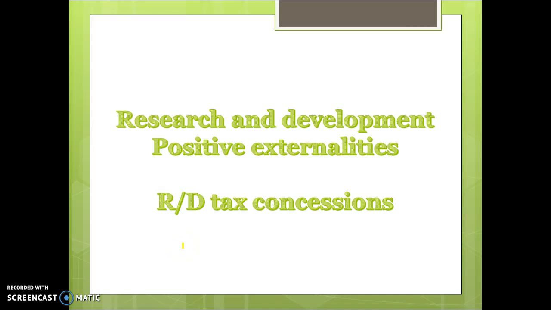Okay, in this video we're going to be looking at how research and development contains positive externalities, so why there's a positive externality associated with research and development, as well as how the government uses research and development tax concessions to try and promote investment into research and development.